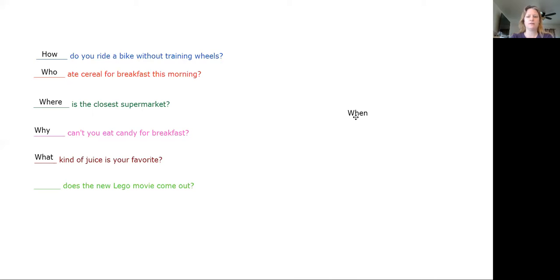Our last word is when. Does this make sense? When does a new Lego movie come out? You remember what kind of answer when questions have? Yep, time. If you're asking when does a new Lego movie come out, the answer might be next Tuesday. That would be a time, wouldn't it? Good job.